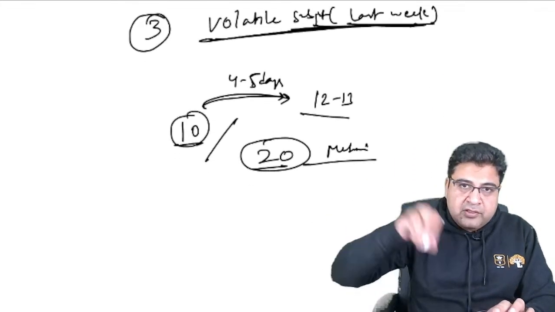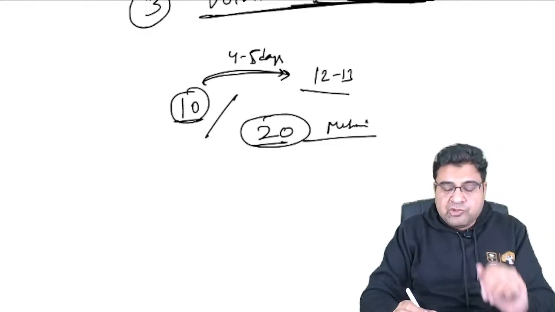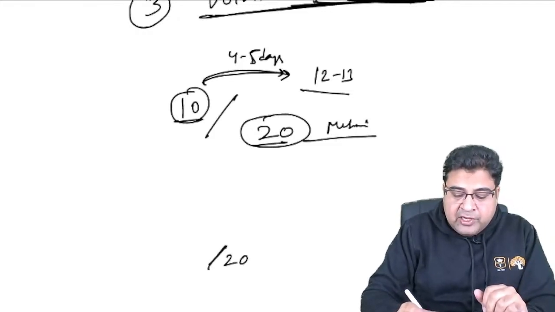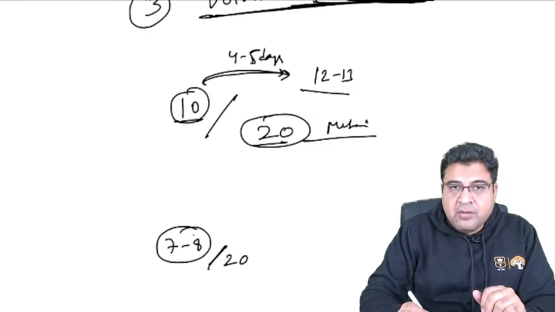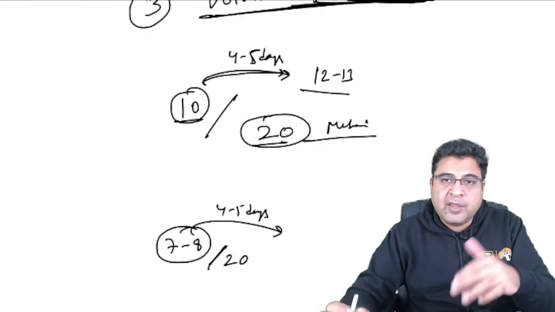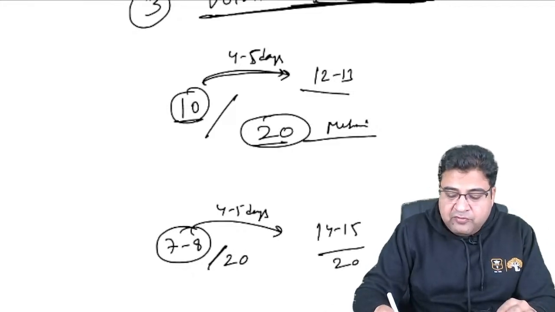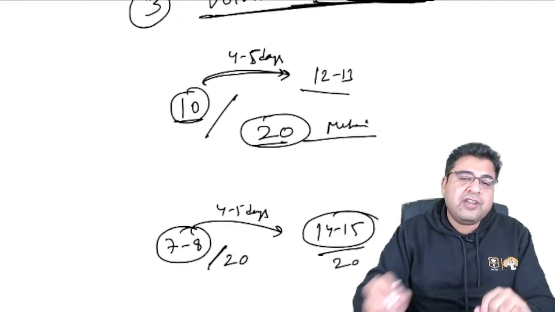Now, if I talk about a volatile subject like pharma, if I ask you today how many questions you can solve without reading pharma out of 20, you can only score 7 to 8. But after giving four to five days to pharma in the last minute revision, and this is applicable to all volatile subjects, right? Now you can easily score 14 to 15 questions. This is the difference they can create.